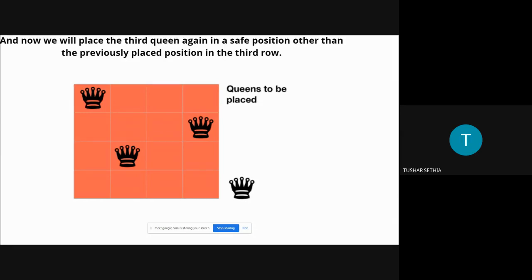Sir, we can do that, but it will require a lot of time. I'm not asking you for a 100% perfect solution. Tushar, are you getting that? I'm not asking for a 100% perfect solution, but at least whatever you can do.